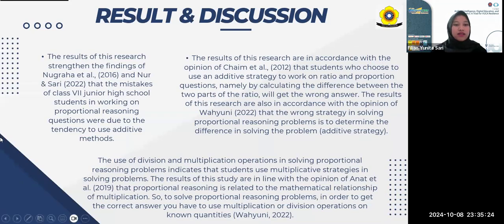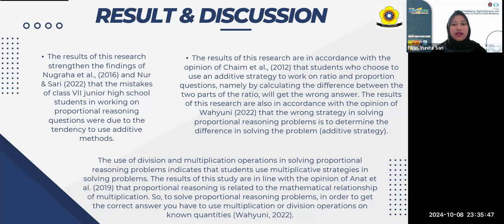The result of this research strengthened the finding of Nugraha et al., 2016, and Nur Ansari that the mistakes of class 7 junior high school students in working on proportional reasoning questions were due to the tendency to use the additive method.